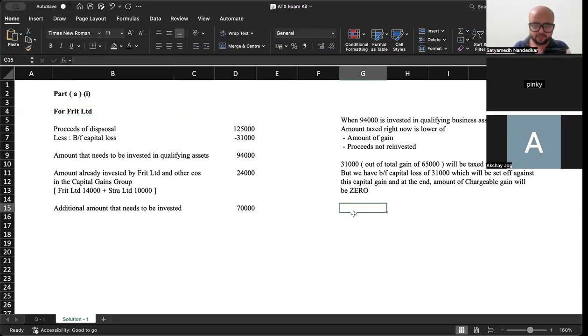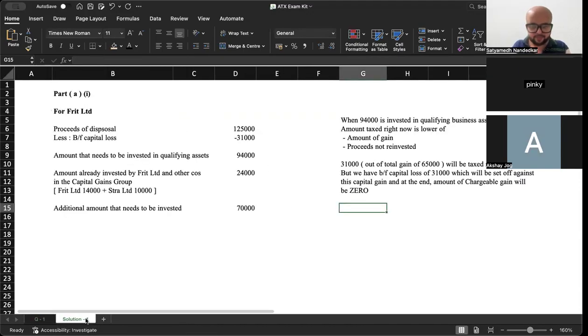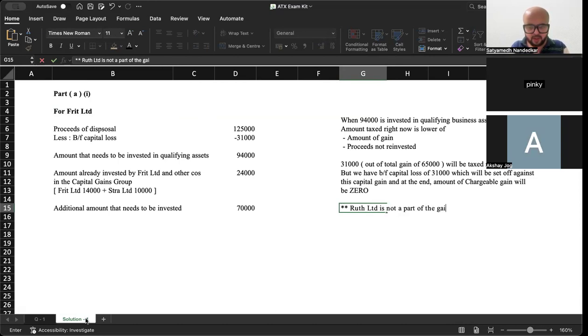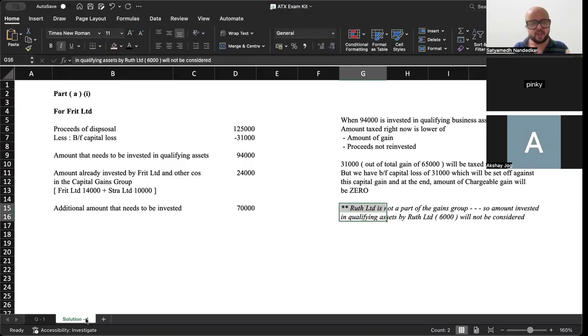अनदर पॉइंट, ये कौन सा कंपनी था 6,000 वाला? रूथ लिमिटेड. रूथ लिमिटेड इज not a part of the gains group. So, amount invested in qualifying assets by Ruth Limited, 6,000 will not be considered. ठीक है?